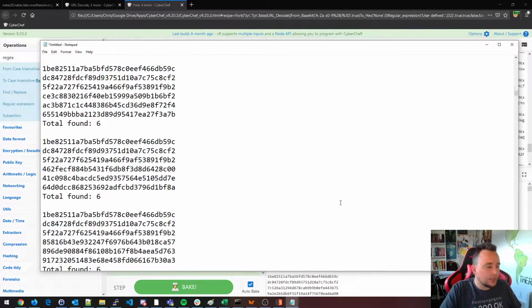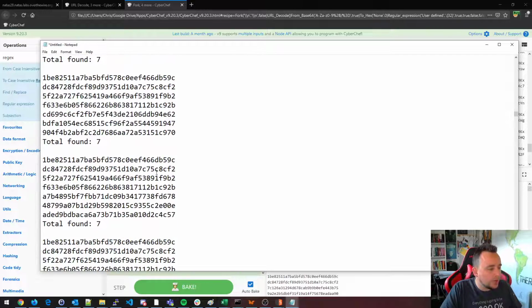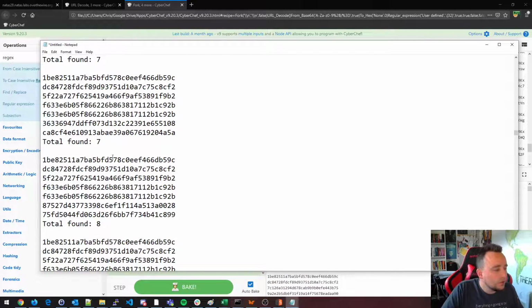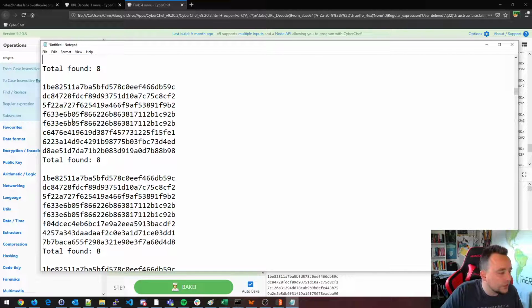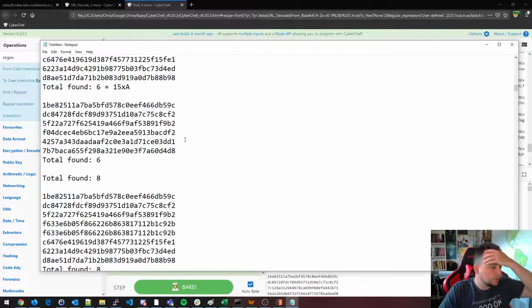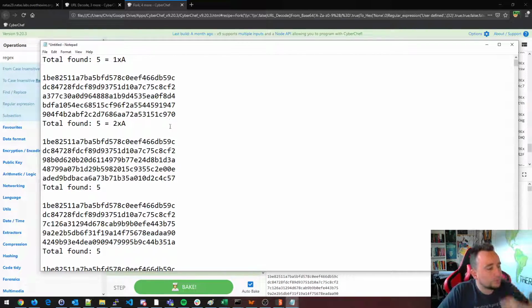It would be interesting to take a look at some of the later ones, maybe when we have 8 blocks, for example, because I do expect us to have a repeating pattern here. Yes, as you can see here, F63. So we're going to save that one. All right, so we have all of this.